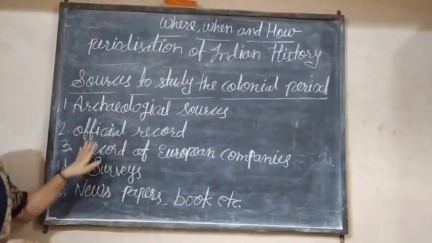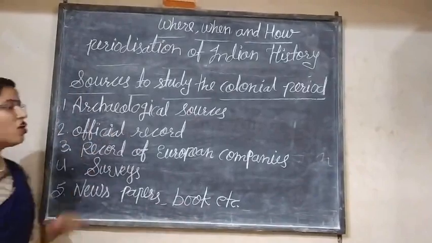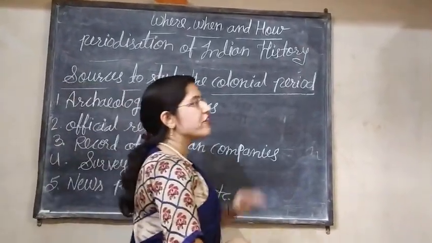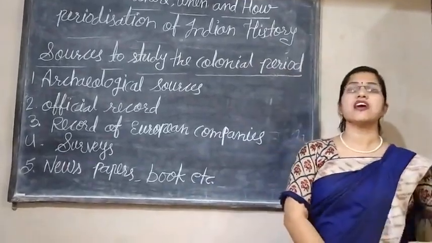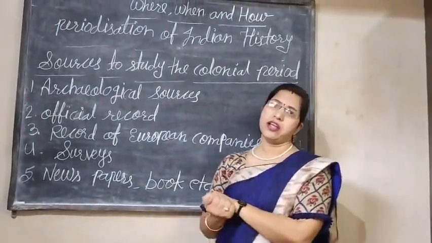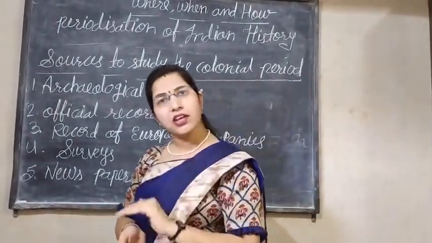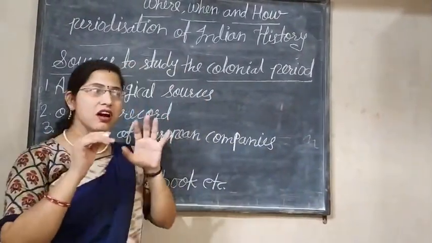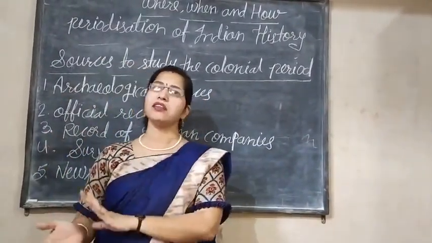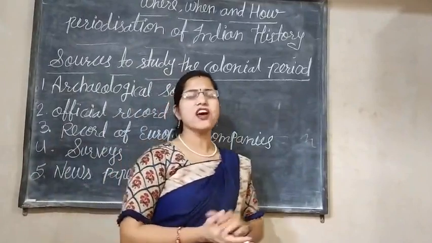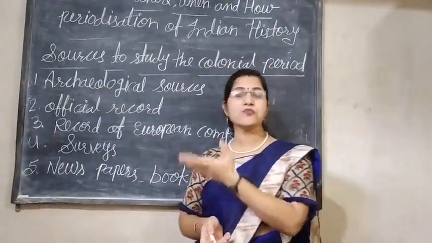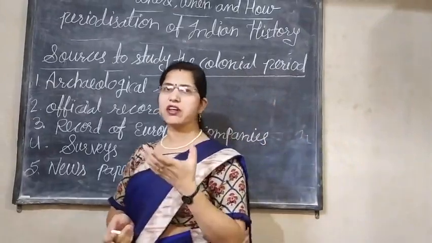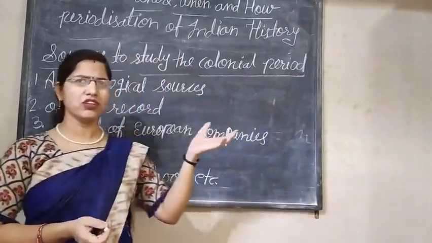If we talk about official records, listen, the British were very careful about preparing records. And not only preparing the records, they were very aware to maintain them also. So that's why they prepared record rooms also. Archives, they prepared archives and museums. Archives, I think you already know the word.